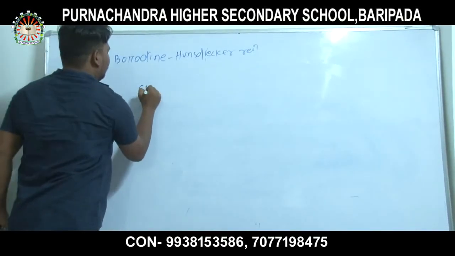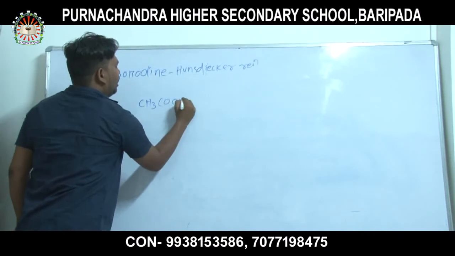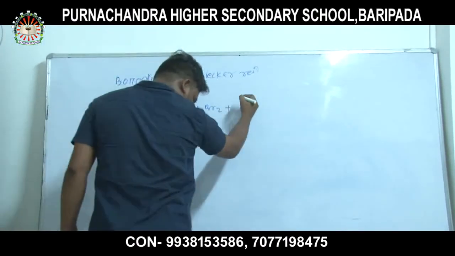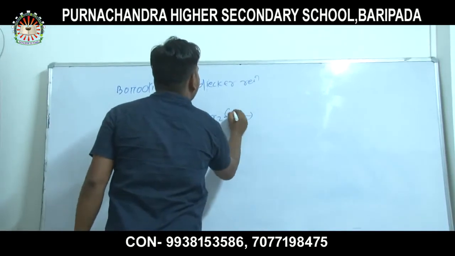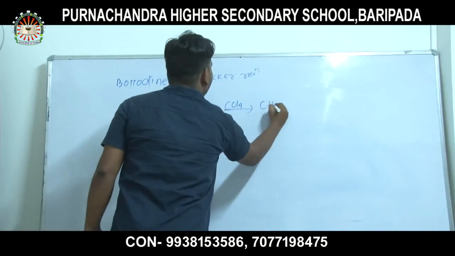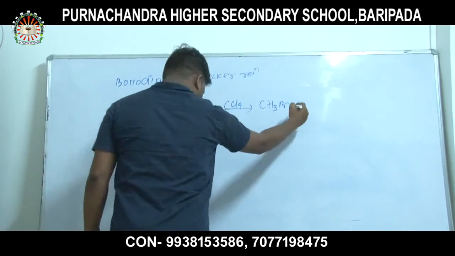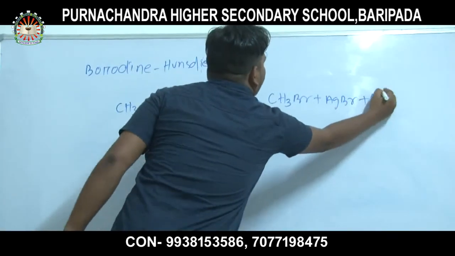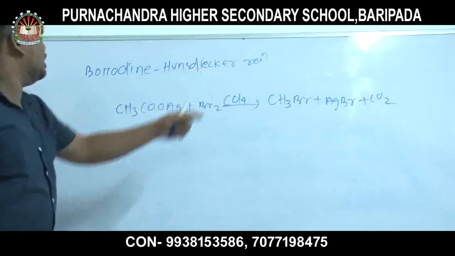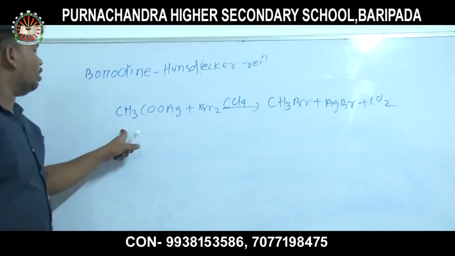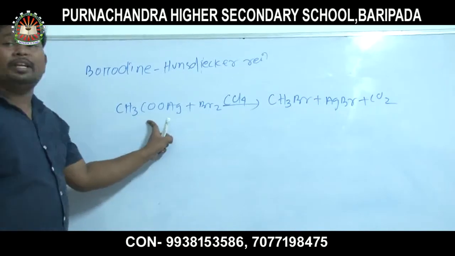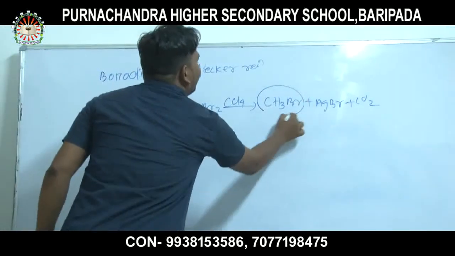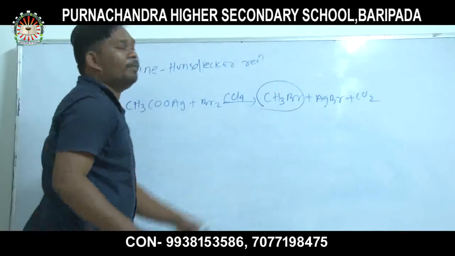Taking an example, CH3COOAg plus Br2 in presence of CCl4 gives CH3Br plus AgBr plus CO2. This is called Borodin Hunsdiecker reaction. When silver salt of fatty acid undergoes bromination in presence of carbon tetrachloride, then alkyl bromide is formed. Here methyl bromide is formed.